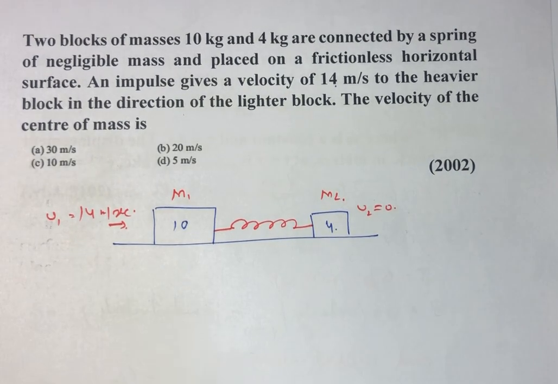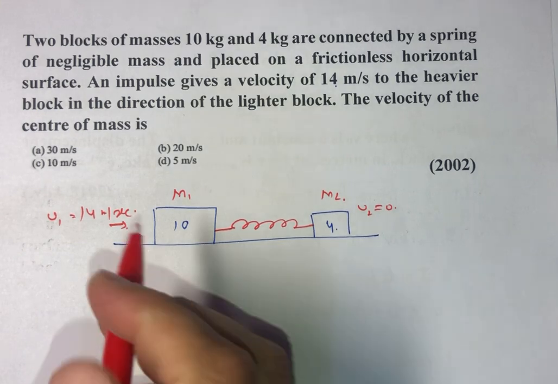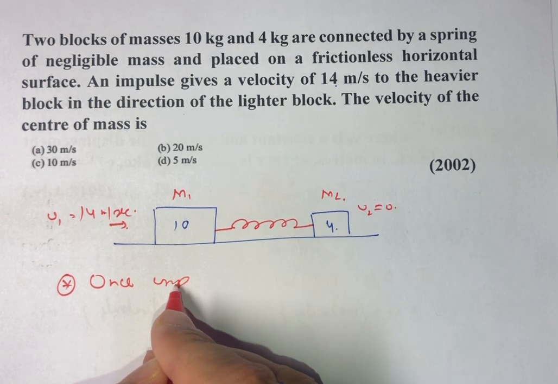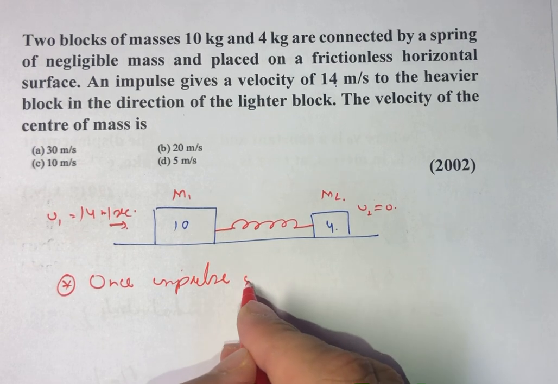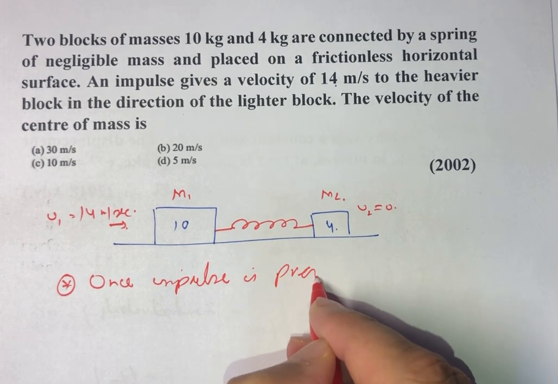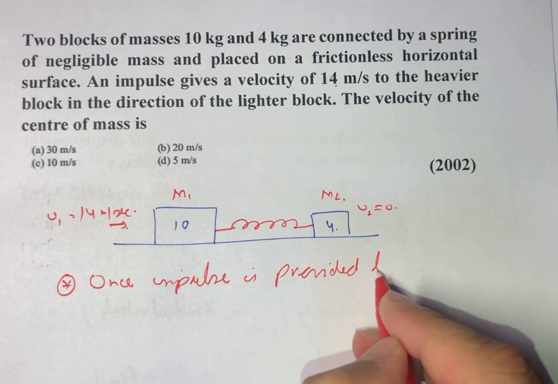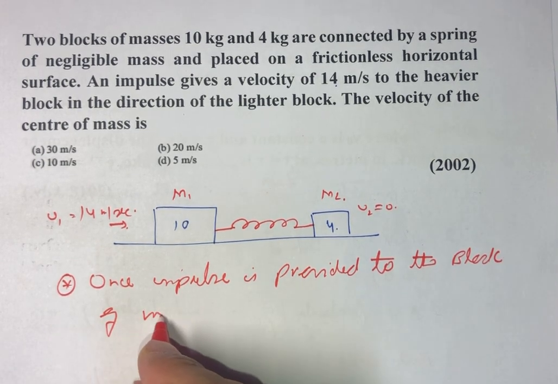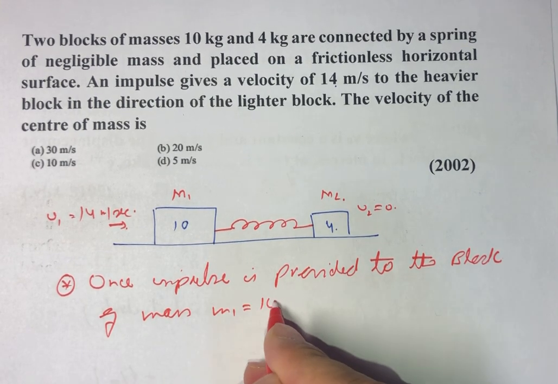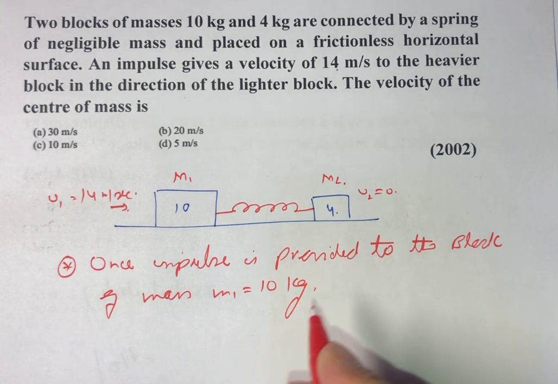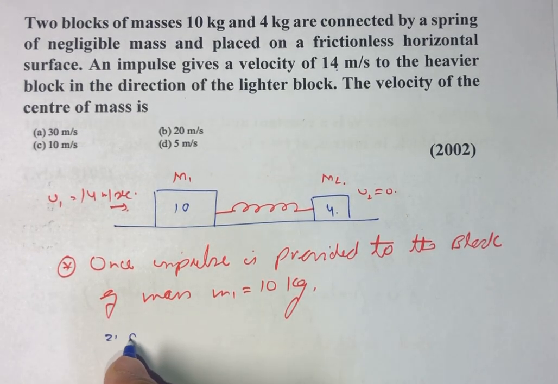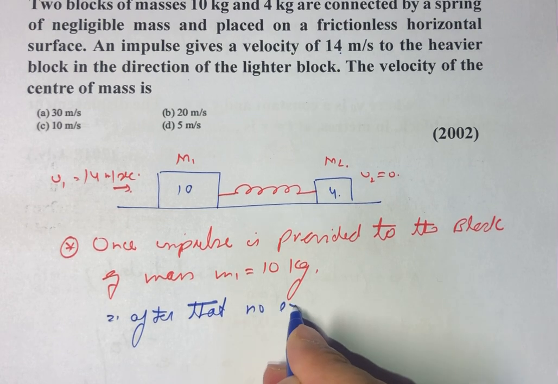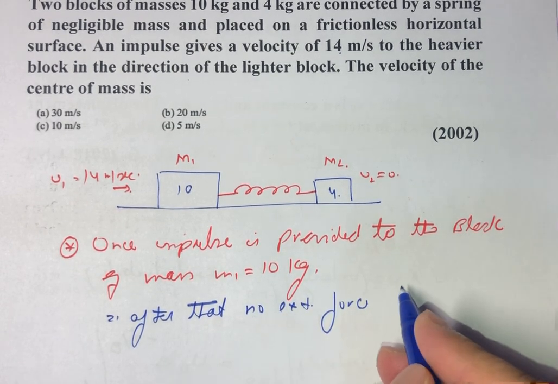So we can say once impulse is provided to the block of mass M1, which is our 10 kg, after that no external force acts on the entire system.